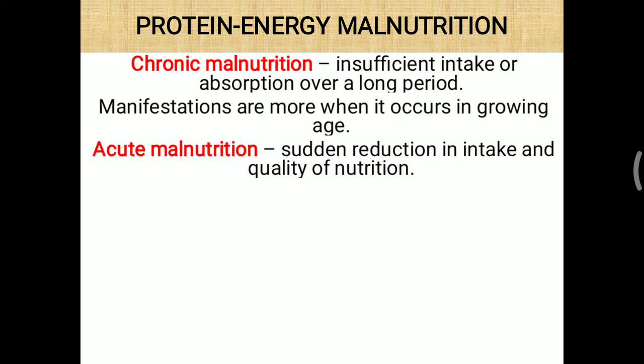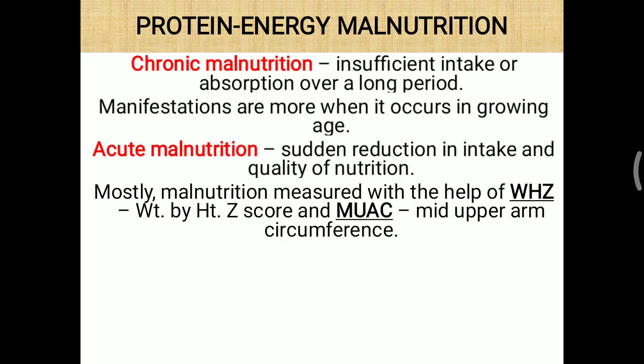One more is acute malnutrition. Sudden reduction in intake and quality of nutrition will lead to acute malnutrition. This malnutrition is measured with the help of the WH-Z score, that's weight by height Z score, as well as MUAC, that is mid upper arm circumference.